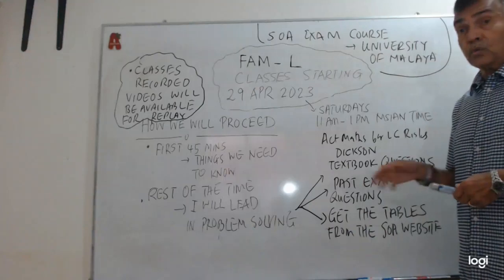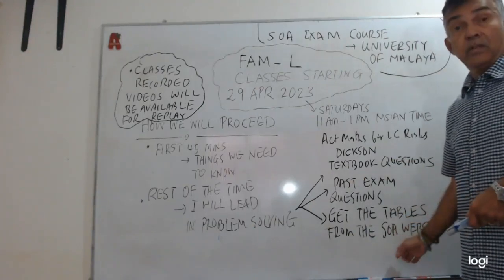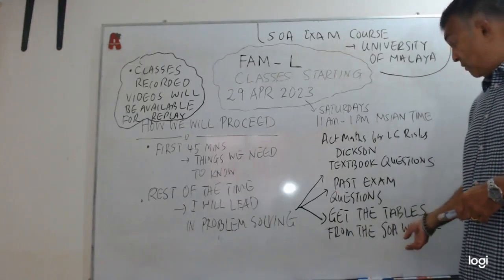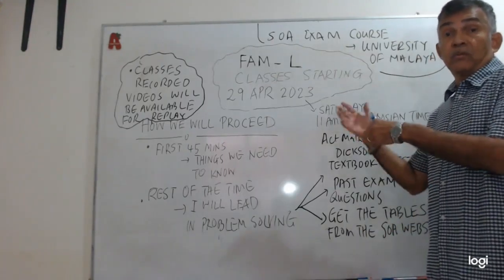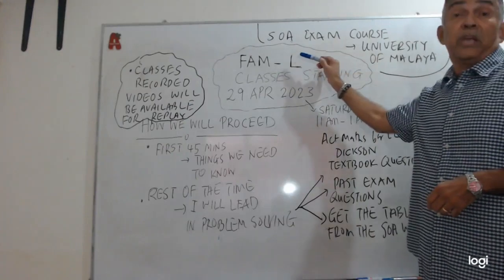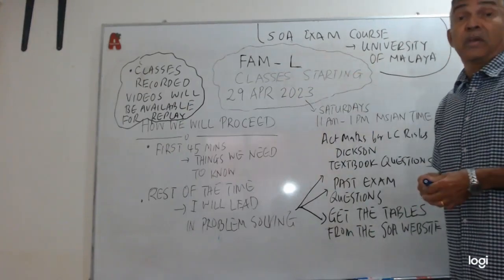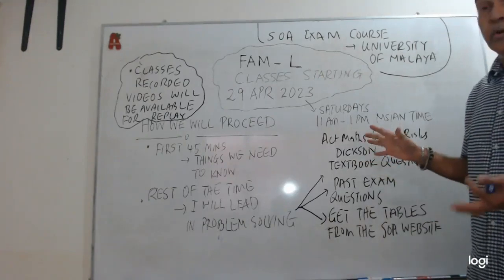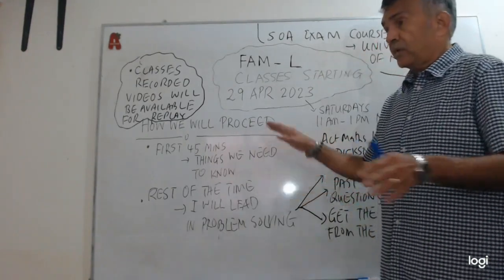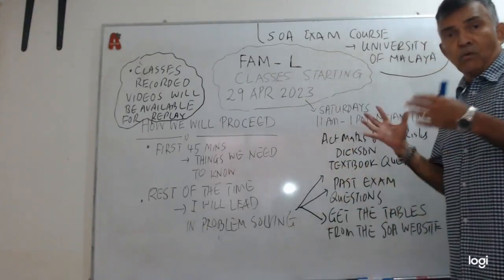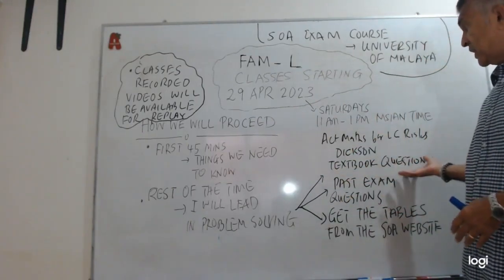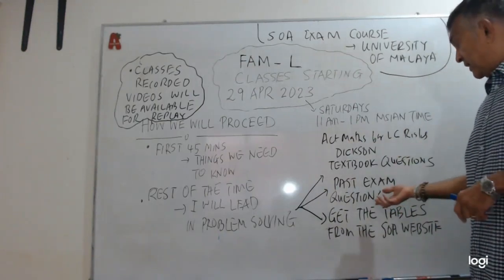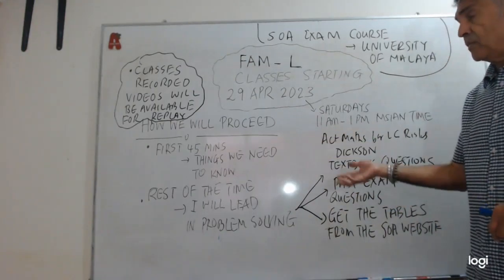What you need to do is download a set of tables from the SOA website, the tables that you'll find on the FAML page, which we'll be using for our exams. You just need that. Basically, that's what we'll be doing in all our classes. First 45 minutes, talk through the things that we need to know as prescribed by the syllabus found in the textbook, the actuarial mathematics textbook by Dixon et al. And then we will finish off the class.